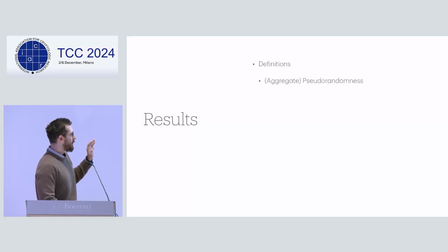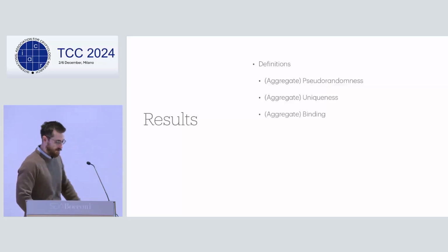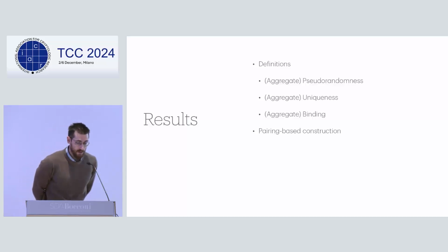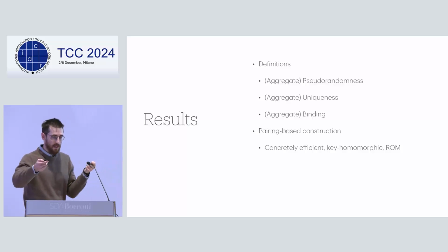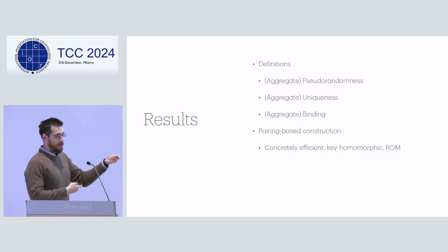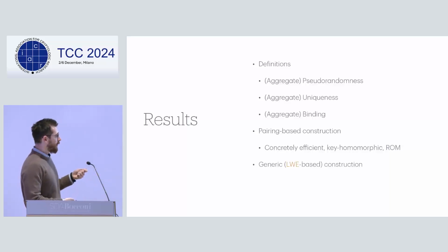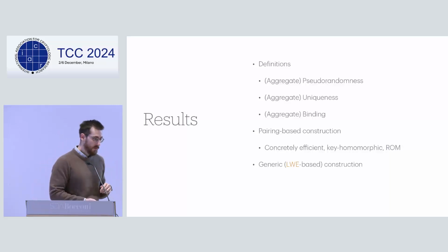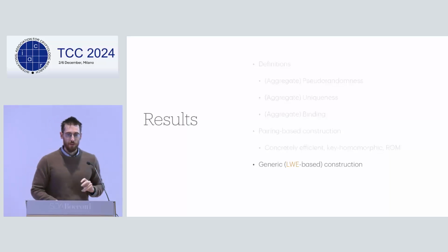Okay, so what do we talk about in what I want to show you today? In the paper we have definitions of the aggregate versions of pseudo-randomness and uniqueness, and there is an additional property called aggregate binding. There is a construction based on bilinear pairings, which is actually concretely efficient. It has a nice key homomorphic property, but the security is only proven in the random oracle model. And finally, there is a generic construction which can be based on a variety of assumptions, including the learning with errors problem, which is what I'm going to talk about today.